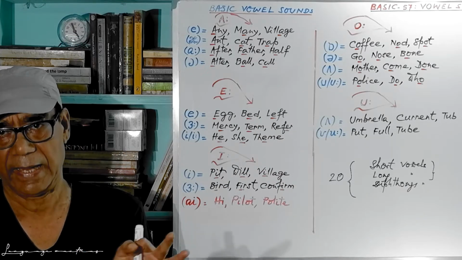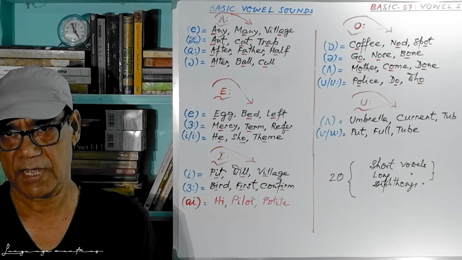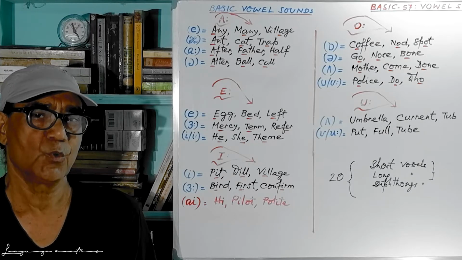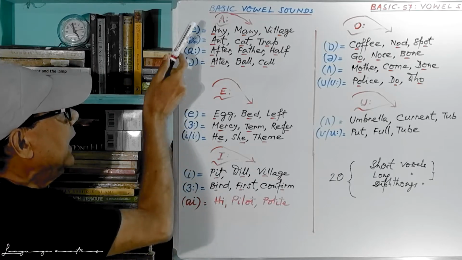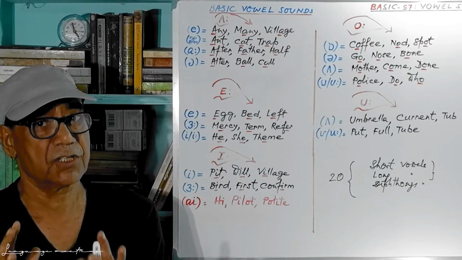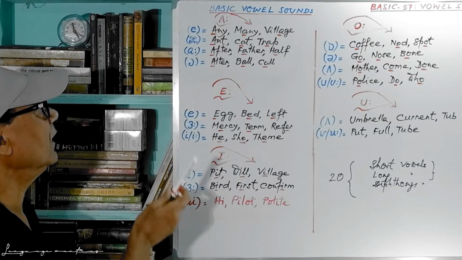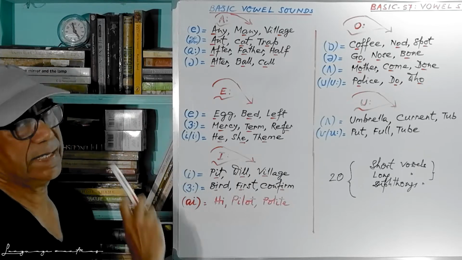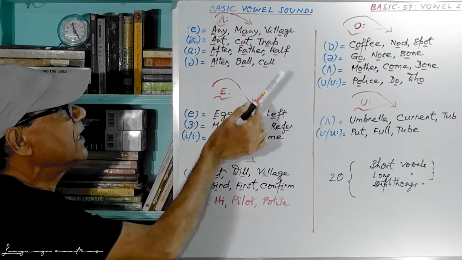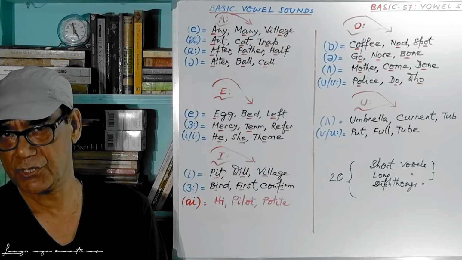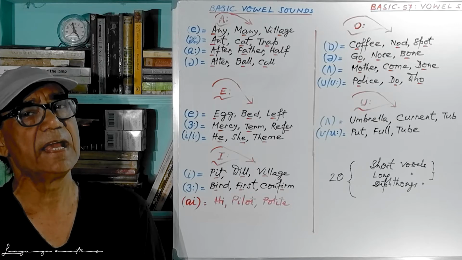Let's begin with A. When I treat this one as a letter of the alphabet, I mean the first letter of the alphabet, we pronounce it as A. But as a vowel, this A has 4 distinct sounds. Let's see with examples. Number 1, it becomes the e sound, as in any, many, and village, age, any, many. So the first sound is this.